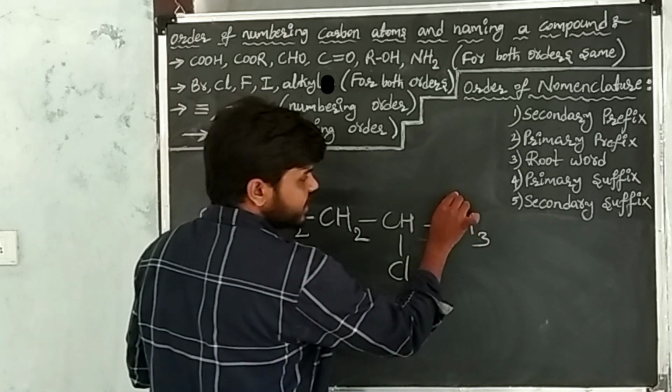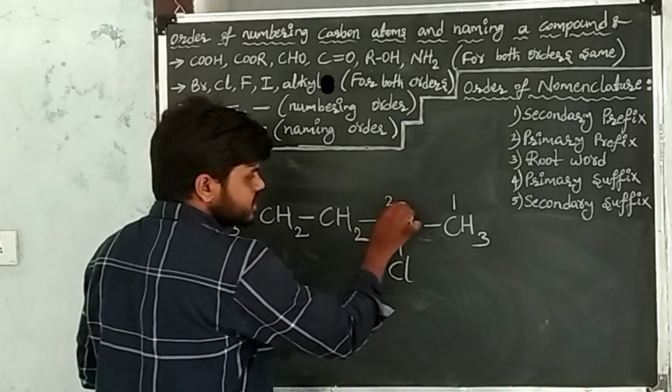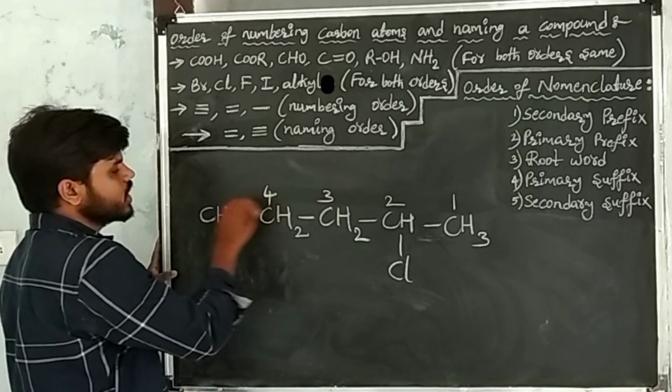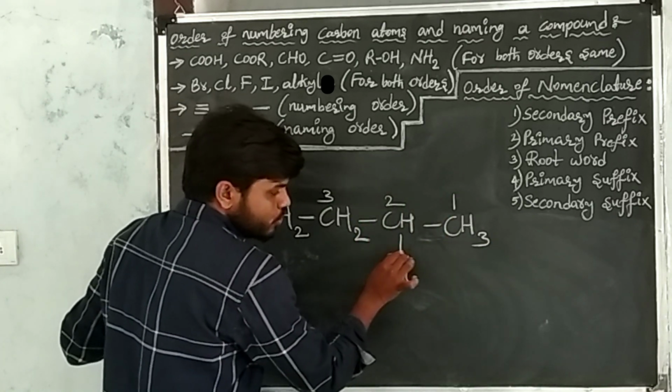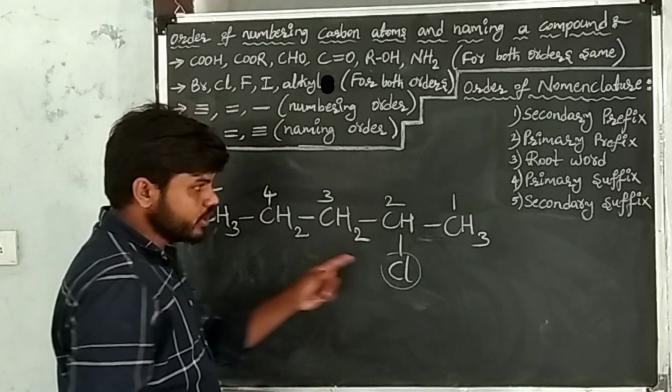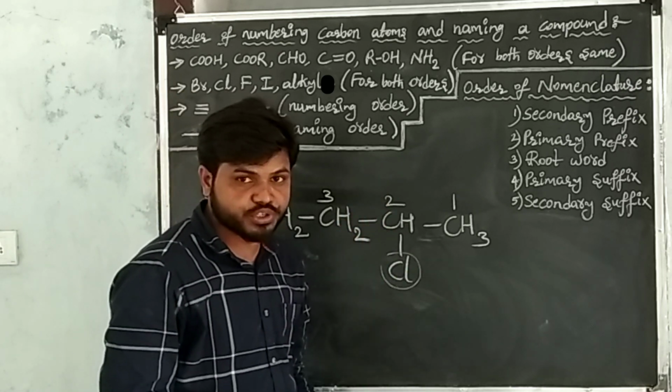That's why I am starting from the right side. This is the first carbon, second carbon, third carbon, fourth carbon, fifth carbon. I started from the right side. This chlorine is getting the second position.